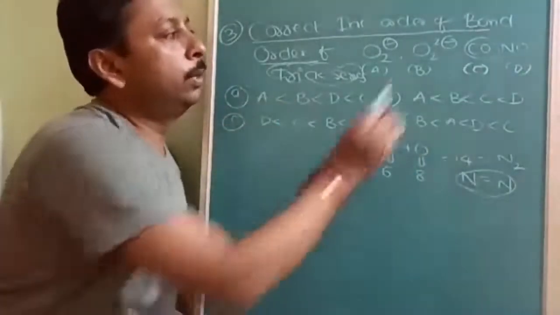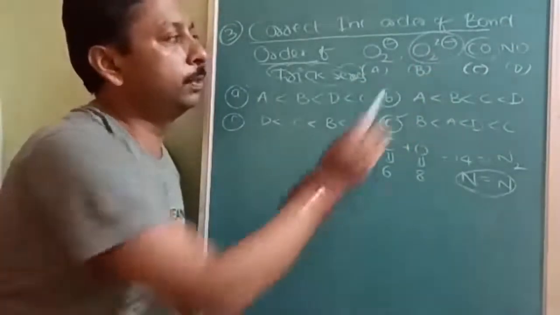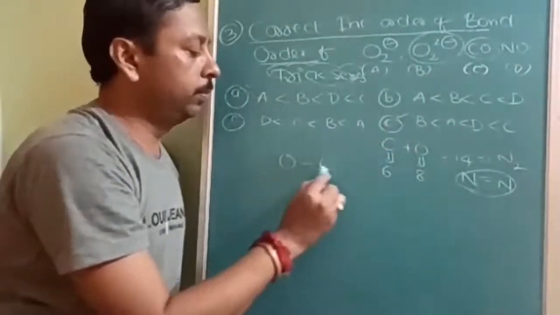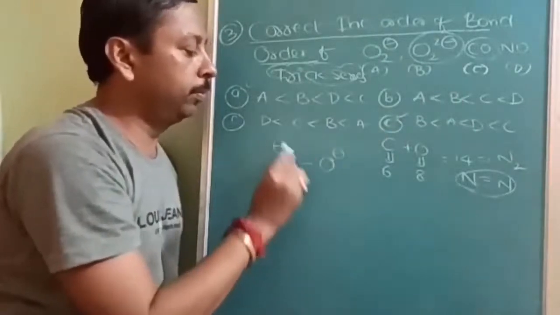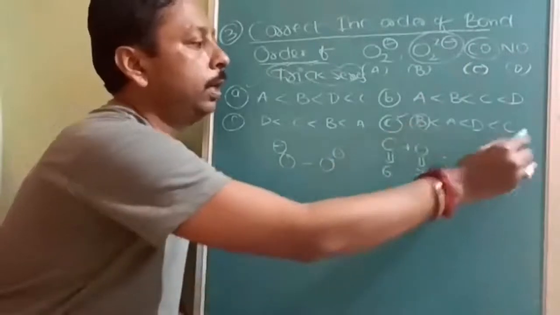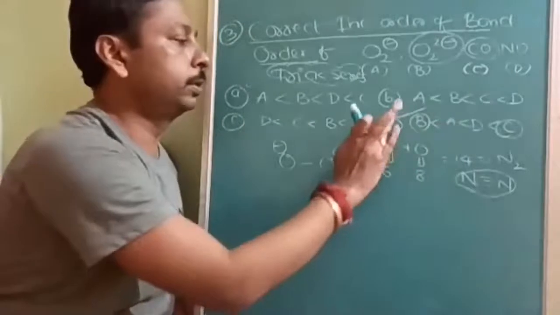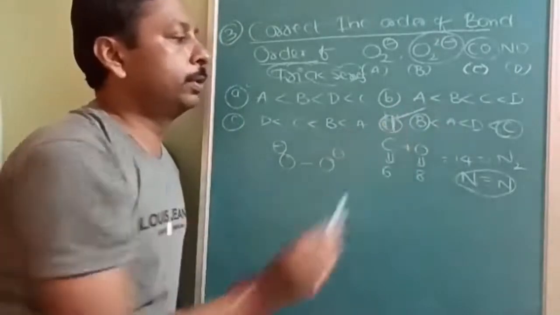Okay. And O2 2 negative is peroxide. Already you must be knowing peroxide means single bond. So this should be the lowest. So lowest B, highest C. Both are matching here only. That's why, sorry, this is the D option. D option is correct. Okay.